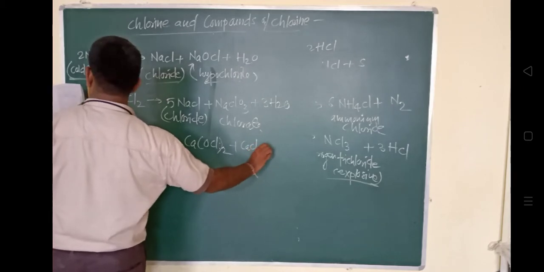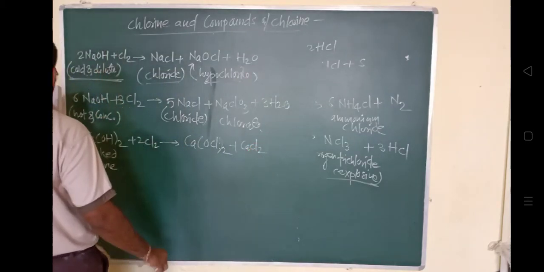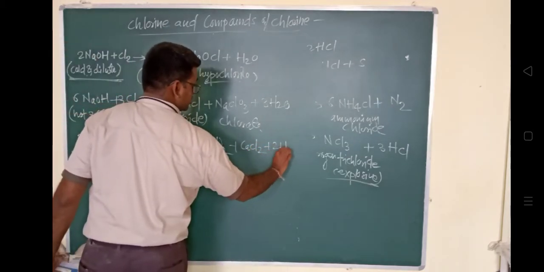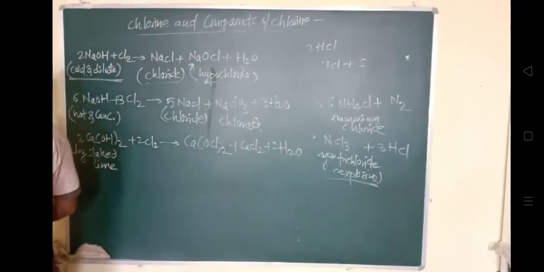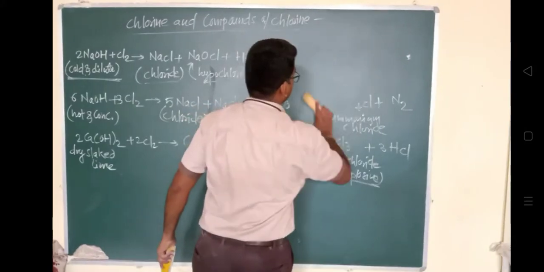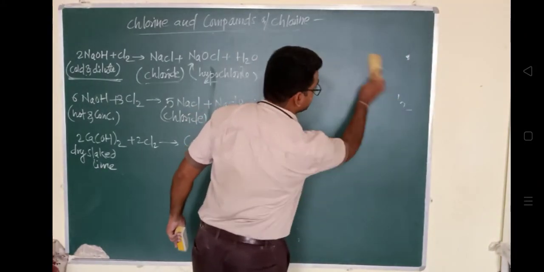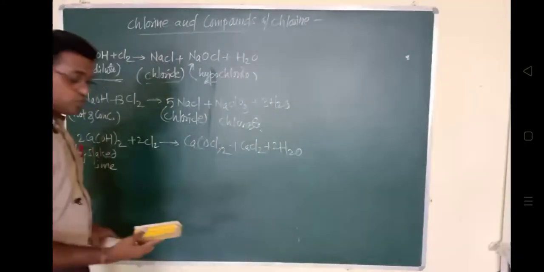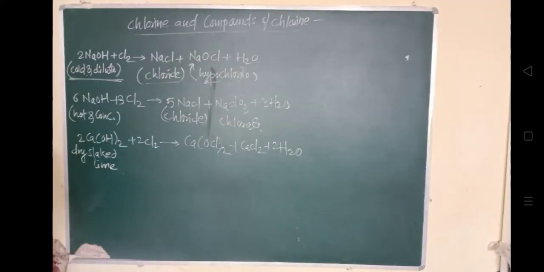So this is about their reactivity with different compounds, like reacting with metals, affinity towards hydrogen. It's reactivity with ammonia, and reactivity with alkali compounds. When it reacts with alkali, in this way, these are its chemical properties.